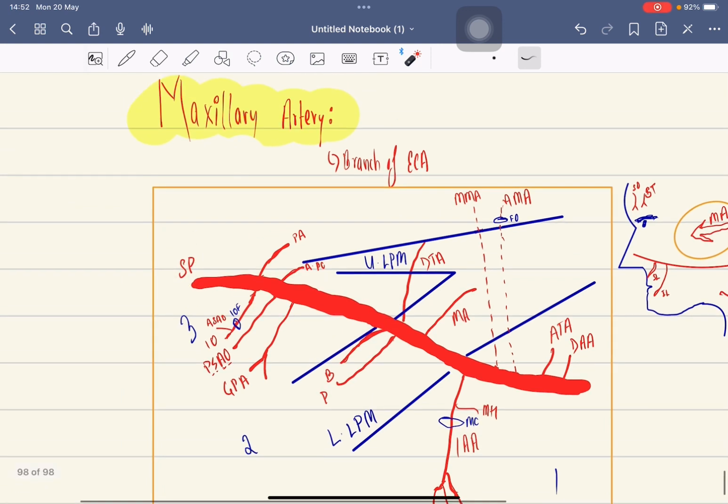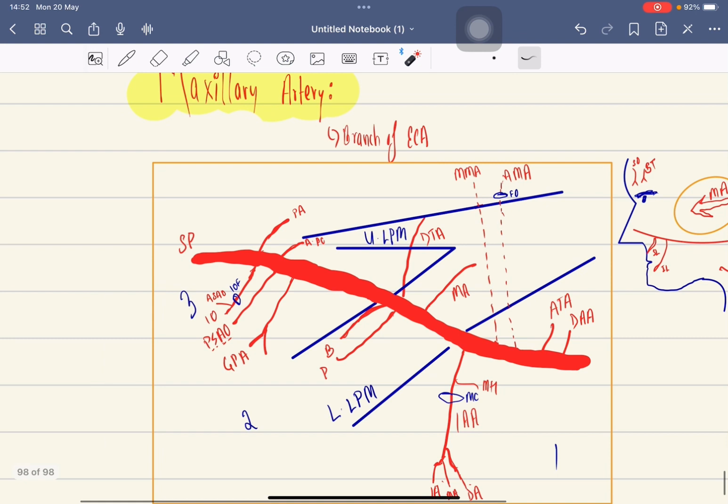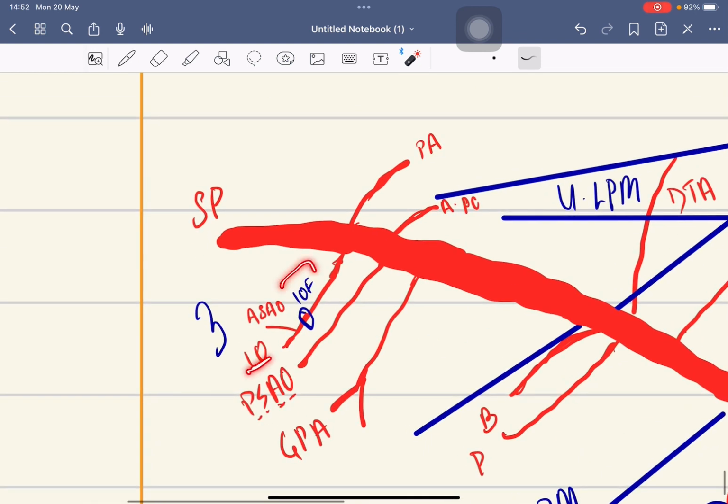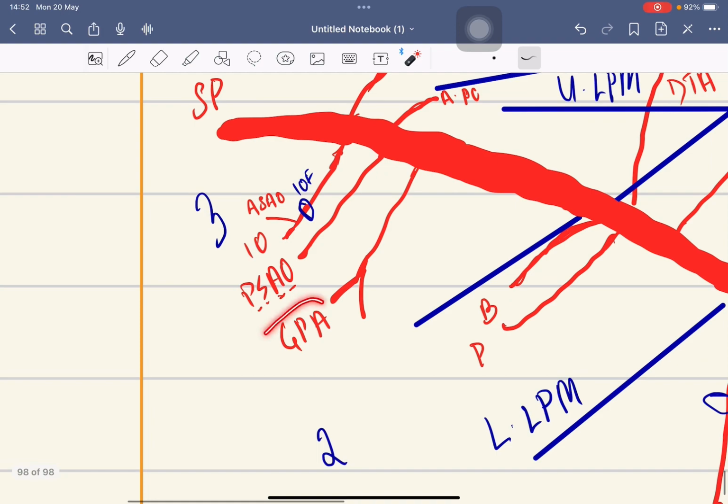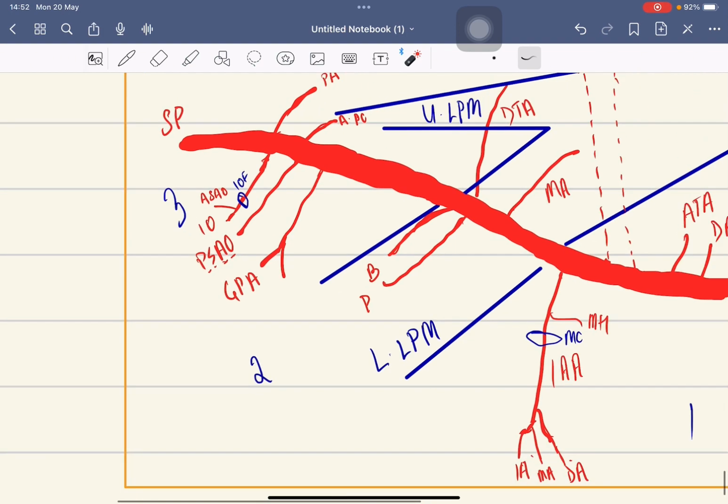The third part gives branches like the superior sphenopalatine artery, pharyngeal artery, artery to the pterygoid canal, and infraorbital artery. The infraorbital artery enters the infraorbital foramen and gives branches like the anterior superior alveolar artery. It also gives the posterior superior alveolar artery, greater palatine artery, etc.